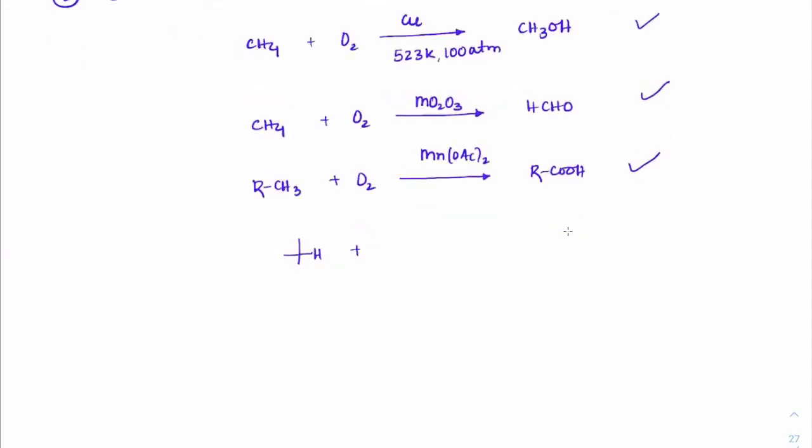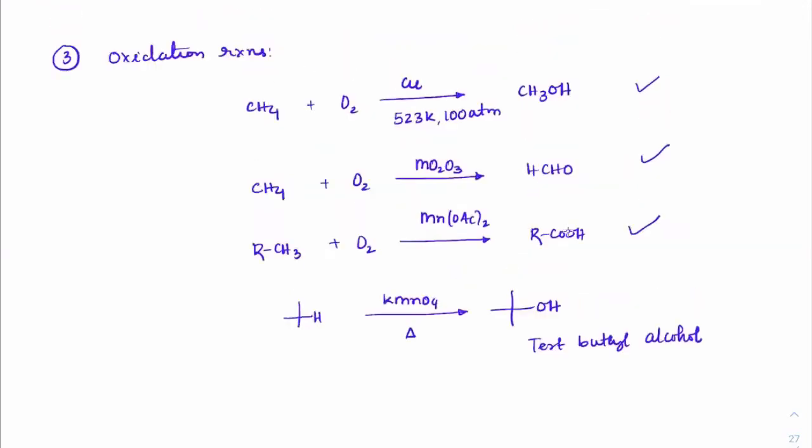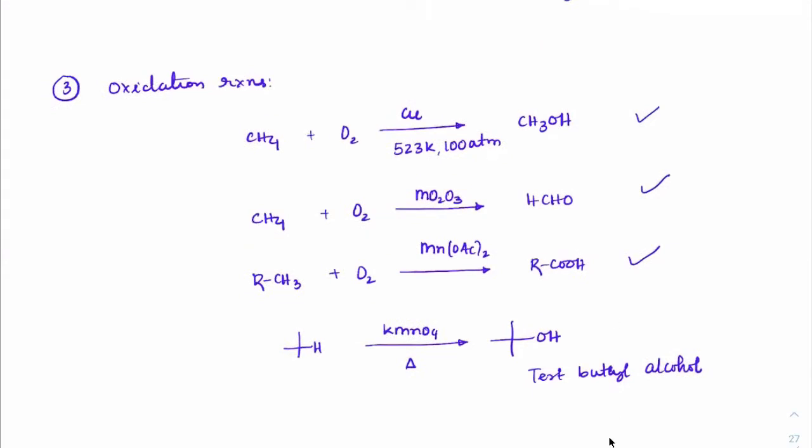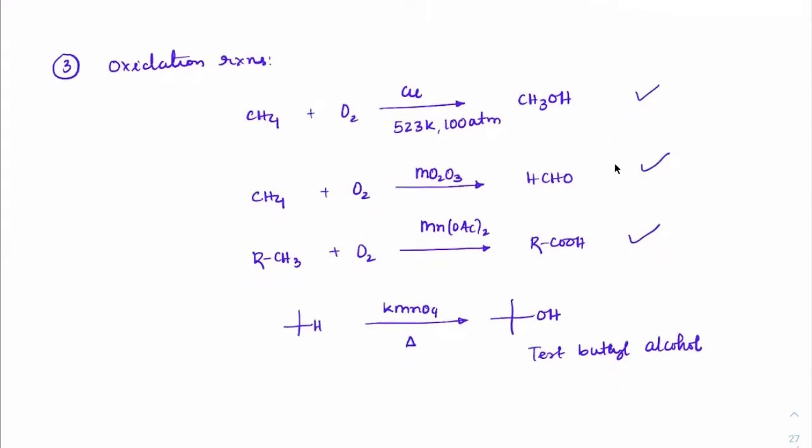If you have a tertiary alkane, okay, this is tertiary butane, with KMnO4 and heat. So if you take KMnO4 solution and heat, it will convert into alcohol. So this will become tert-butyl alcohol. So all of these reactions are given in various chapters in NCERT. You have to remember, like, this is given in the alcohol chapter, aldehydes, acids, alcohol. Okay. But since all of these are the reactions of alkanes, we are writing them as alkane reactions here.